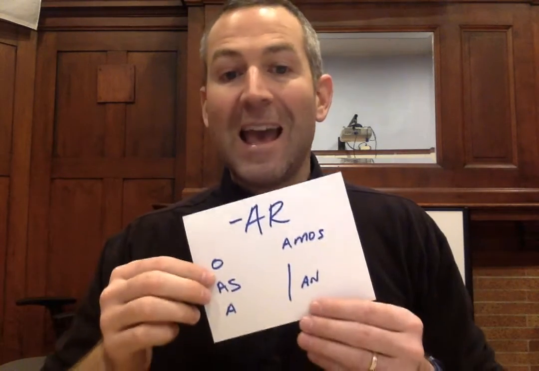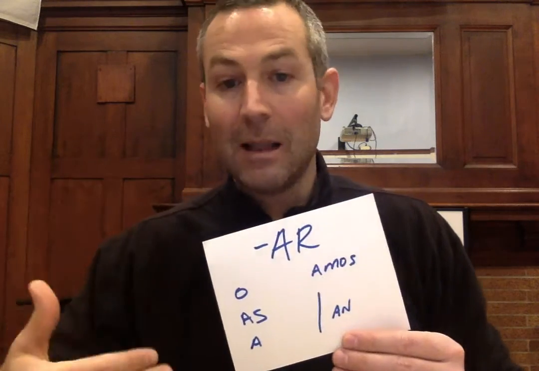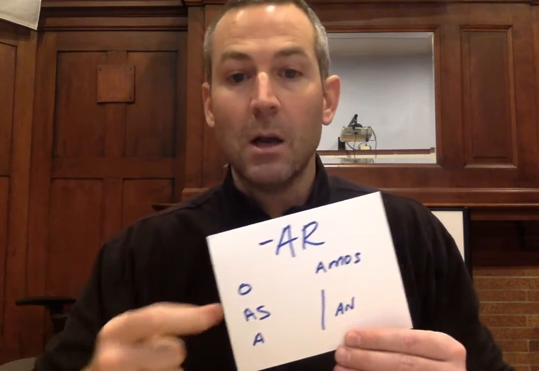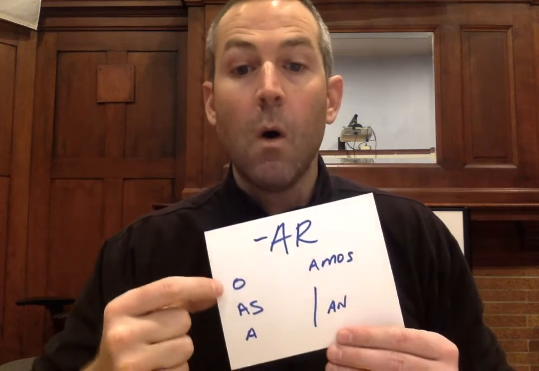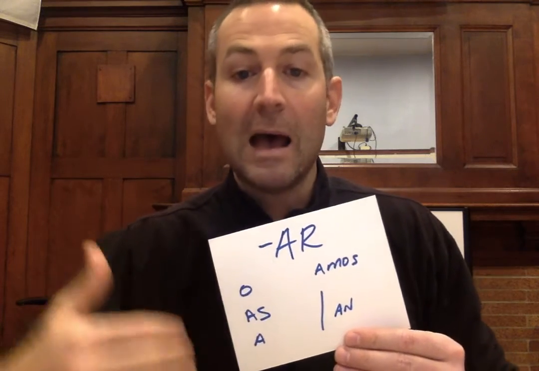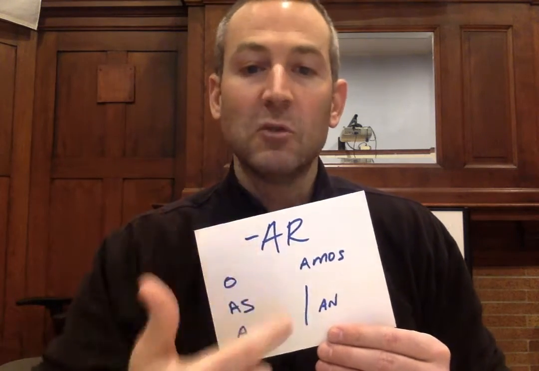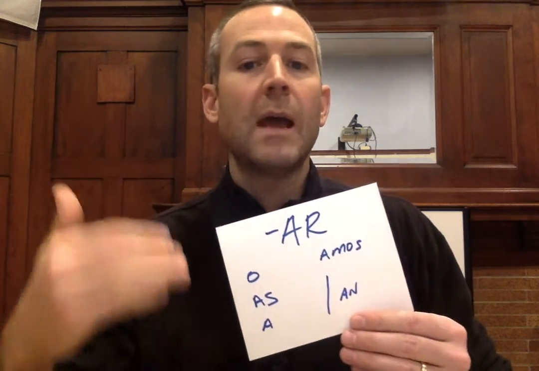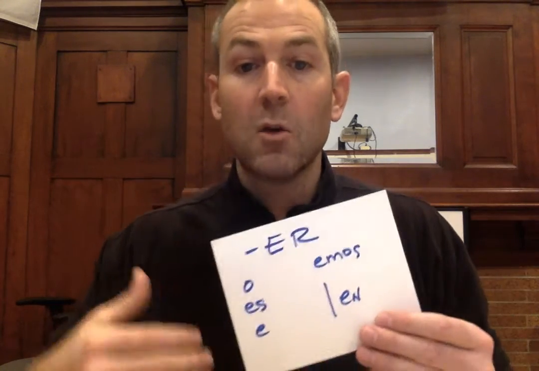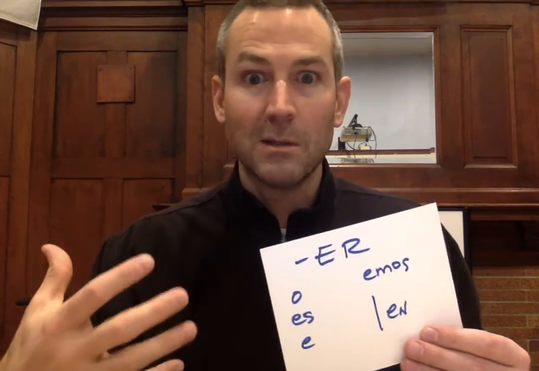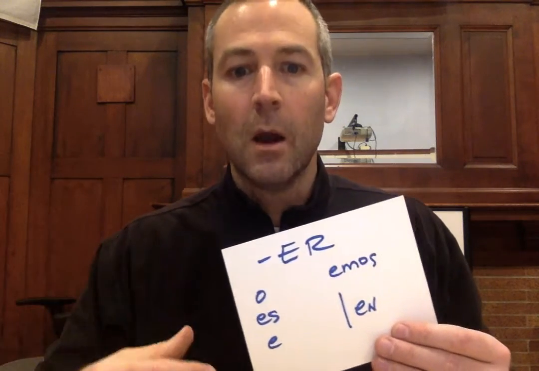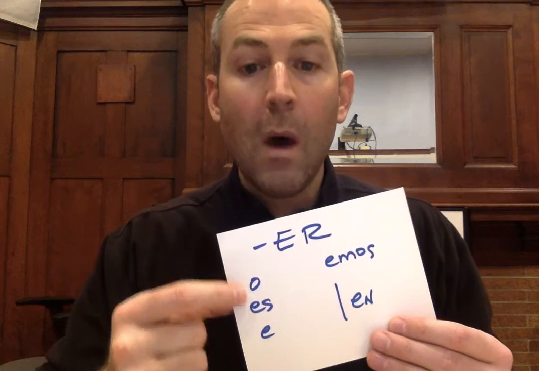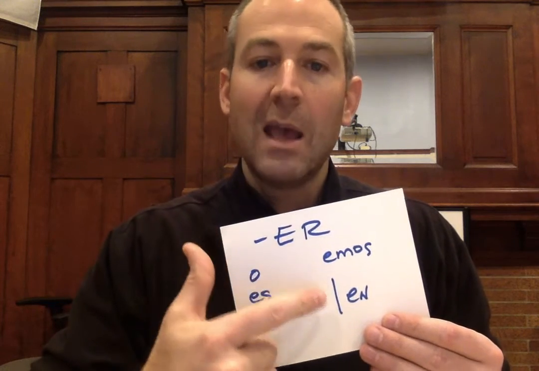Rapidly going through these. AR verbs like hablar, like buscar, like tomar, we chop off the AR, we go o, as, a, amos, an. Hablo, hablas, habla, hablamos, hablan. You know that, you know how to work it. And when we move along to ER verbs like comer, beber, those things that keep us alive, eating and drinking, I chop off the ER and I go o, es, e, emos, en.